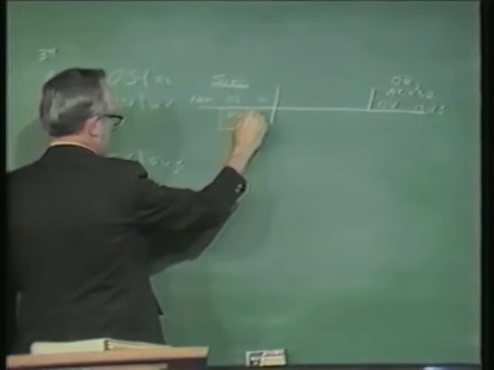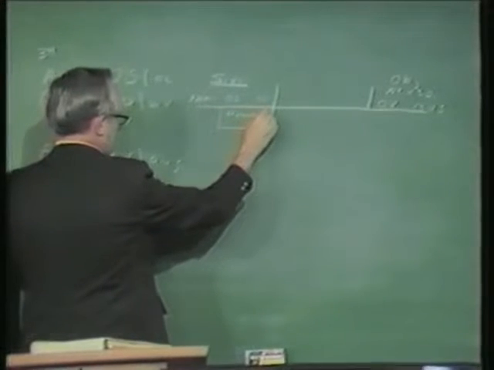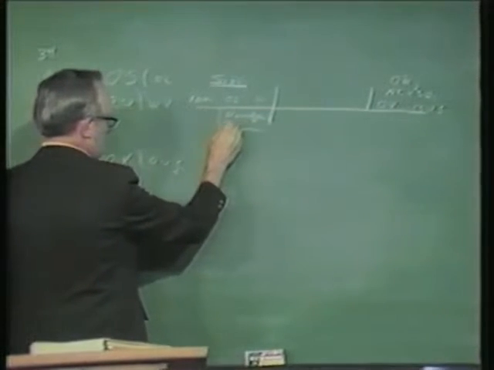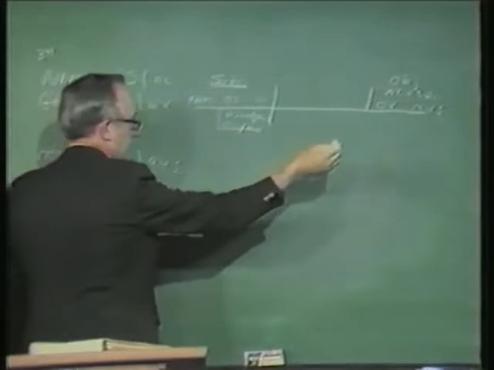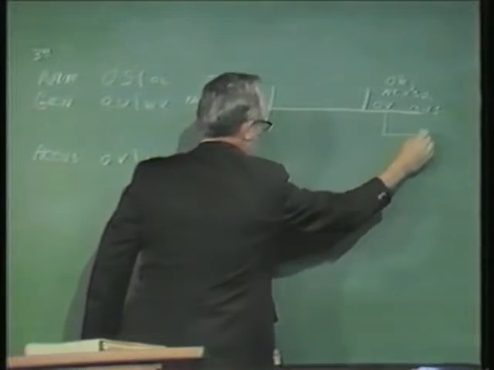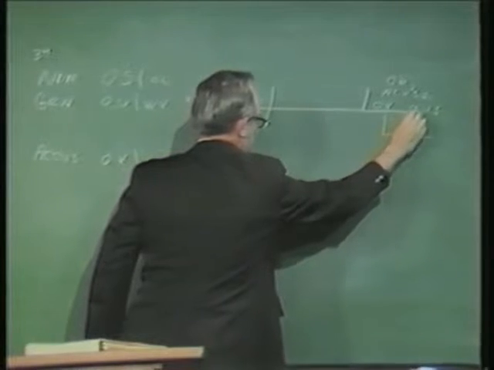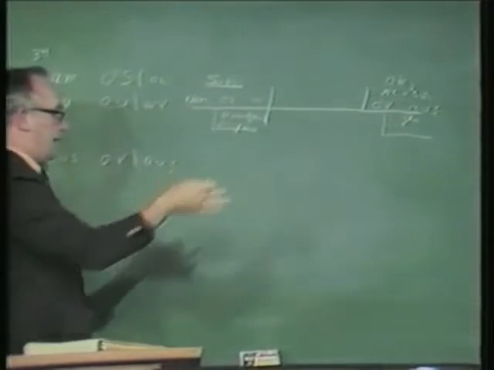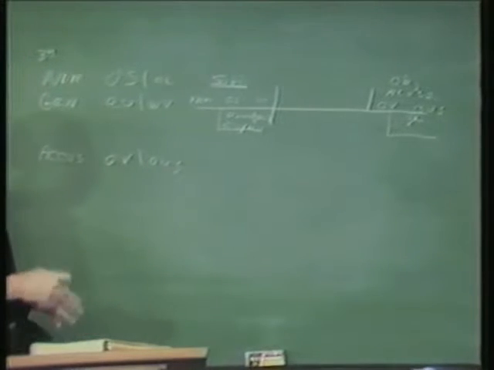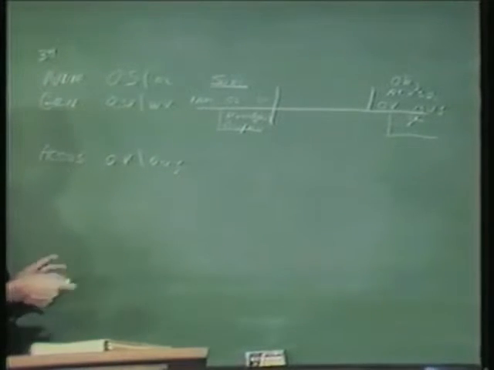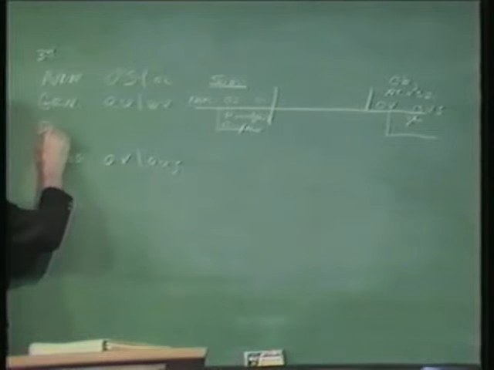Possessive, the genitive case, either oo or own. It could be there, it could be over here. Wherever the genitive, whichever word the genitive follows, that's the word it will be in construct with, or as we say, modifying it.